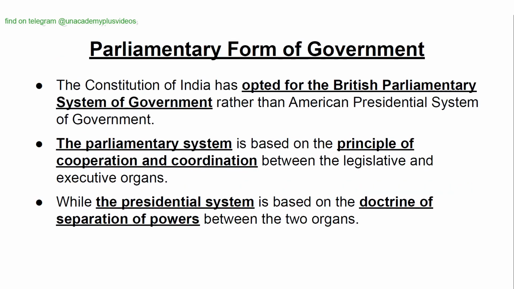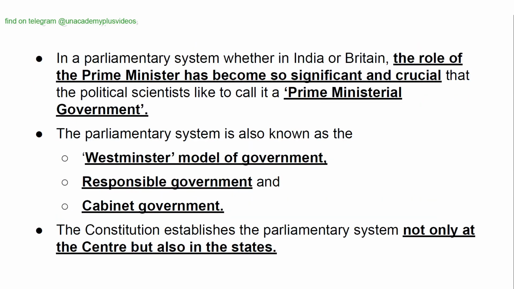Parliamentary form of government. The Constitution of India has opted for the British parliamentary system of government rather than the American presidential system of government. The parliamentary system is based on the principle of cooperation and coordination between the legislative and the executive organs, while the presidential system is based on the doctrine of separation of powers between the two organs.